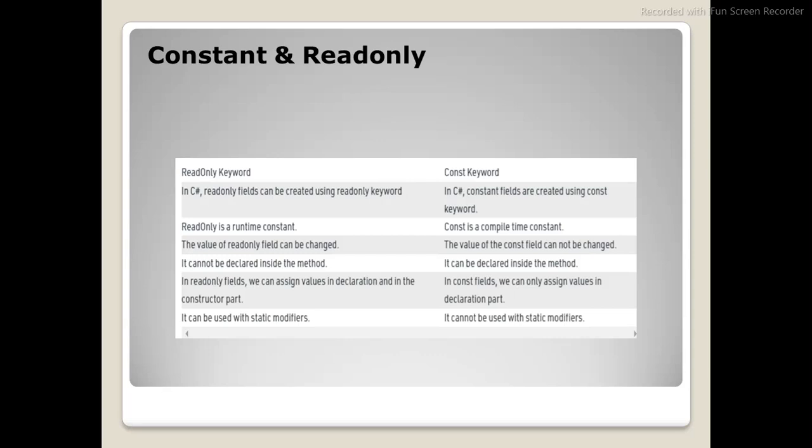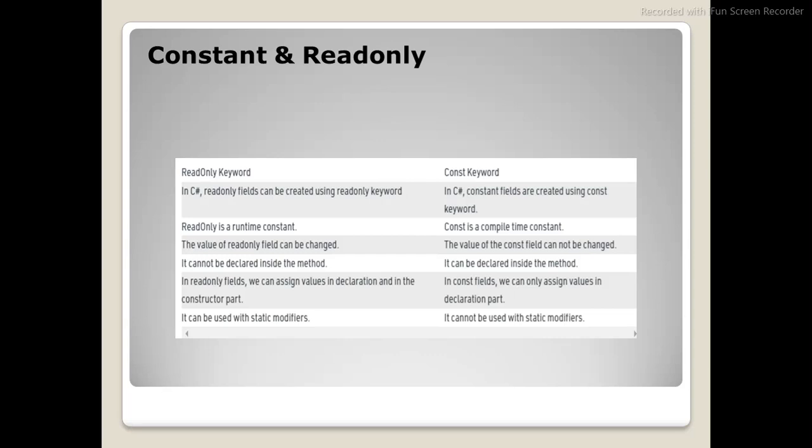The value of the constant field cannot be changed. Once you initialize, once you define, that's it, you cannot change. But the value of the readonly field can be changed through the constructor. Let's say you have added some readonly fields in your class. The constructor will allow you to update those readonly values when you are creating an object of that particular class. Also, const cannot be declared inside the method.